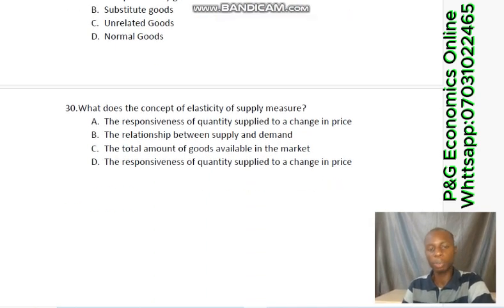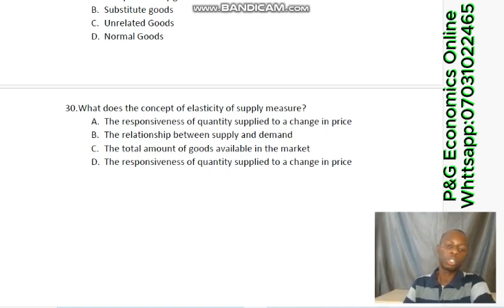Then the last question, question number 30. What does the concept of elasticity of supply measure? Elasticity of supply measures the responsiveness of quantity supplied to a change in price, or the percentage change in quantity supplied over the percentage change in price.